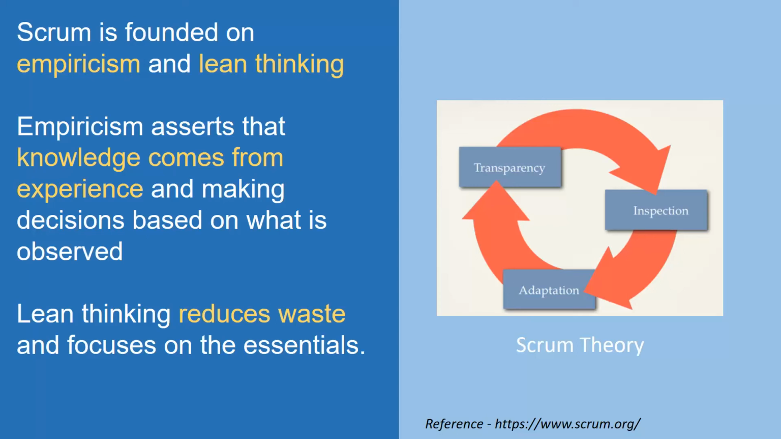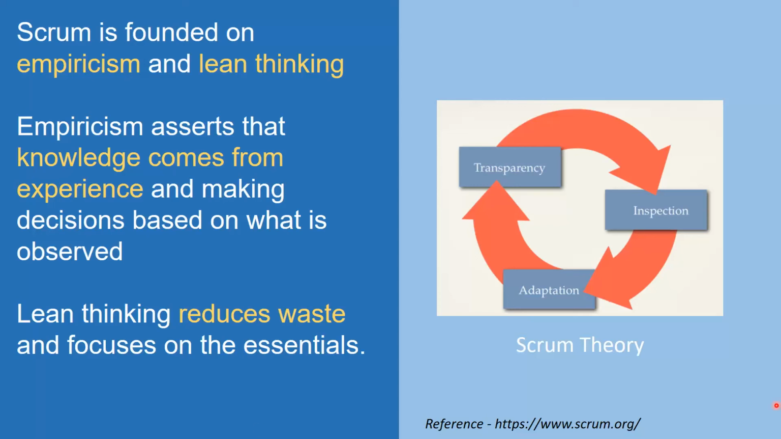That's one of my answers to somebody who asked what velocity is and how we measure it. It comes from experience during the initial few sprints. The team is learning and adapting, and the velocity may not be that high. So basically it will take 3 to 4 sprints to average out the velocity, because when they gain the knowledge, they learn from their experience and then make decisions on the basis of what is observed. That's empiricism. Lean thinking means reducing waste and focusing on the essentials.